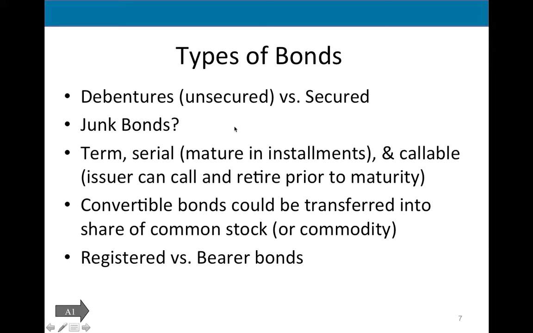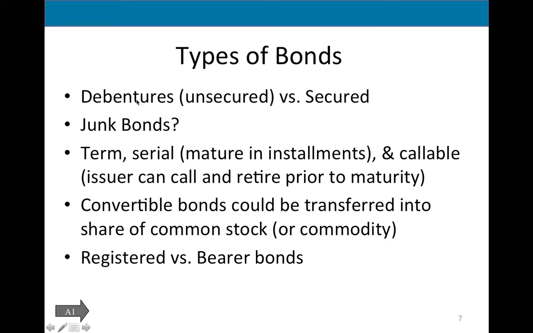Now, these are different types of bonds you need to be familiar with. Debentures are bonds issued usually by governments, like the US government. So the US government borrows money by issuing bonds. They're called treasury bills. They're issued by the US Treasury. The US government borrows money when we fall short. Our revenues are shorter than our expenditures. So we need to borrow more money. Who can buy these bonds? Anybody. People, individuals, foreign governments, pension funds, investment firms.